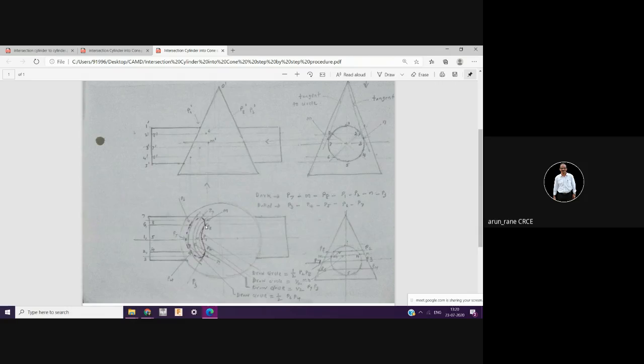P7, M, P8, P1, P2. So this will be dark. Dotted will be ये नीचे का dotted: P3, P4, P5, P6 and P7. This will be dotted. So now you know what I have written here. Now in the front view, the curve is very simple.